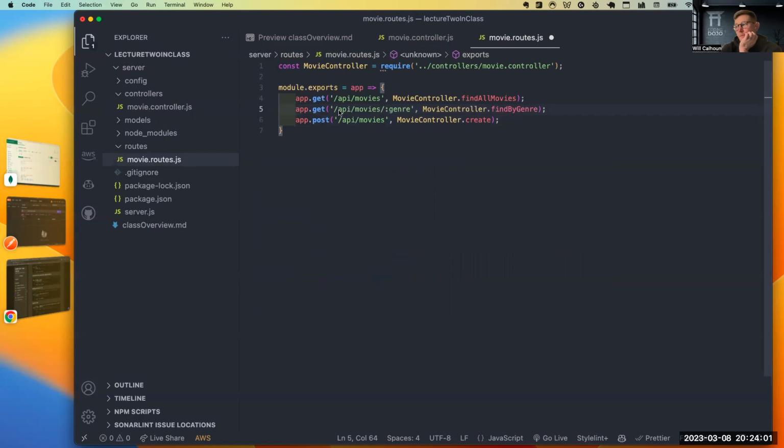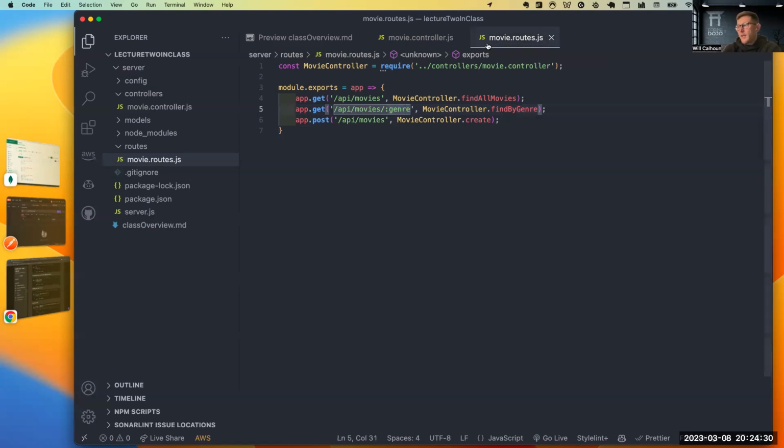I'm going to say API/movies, and this is called RESTful routing, the fact that they all start the same, and then they just increasingly get more unique if necessary. And here I'm going to put the colon genre. Now, just as a reminder, when I have this colon genre, when I make my request, this is what becomes my key in my request object for my params.